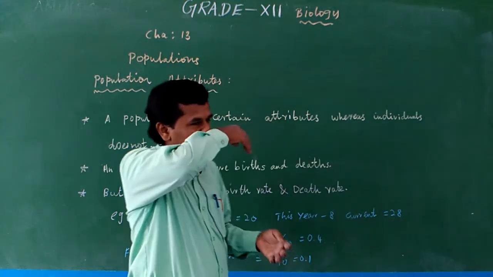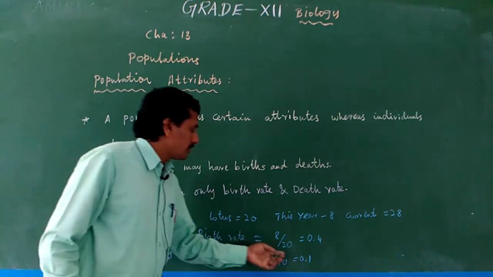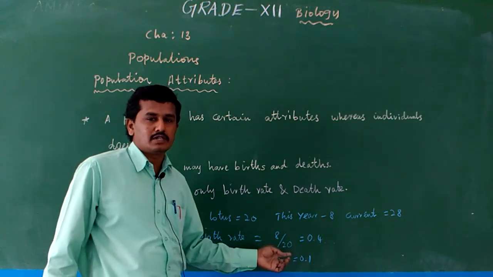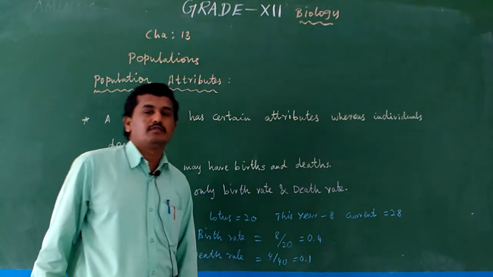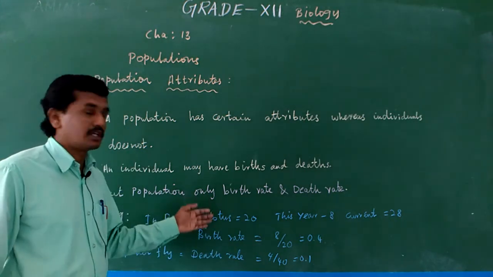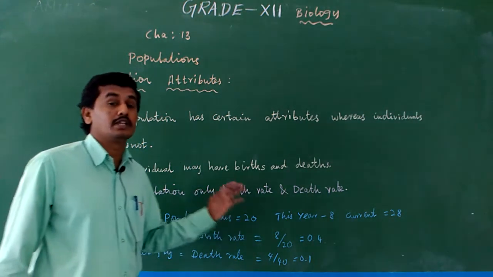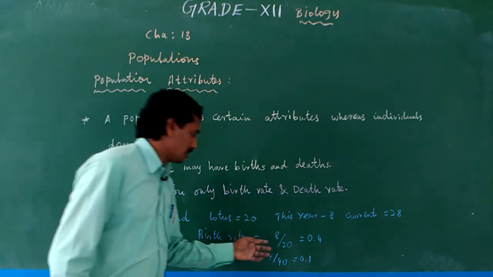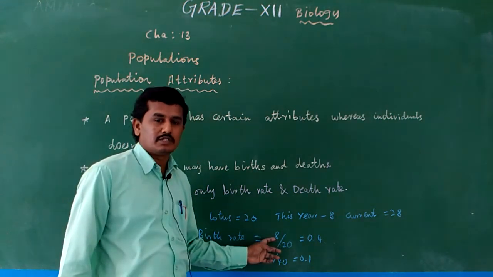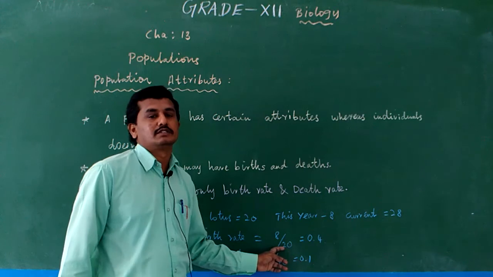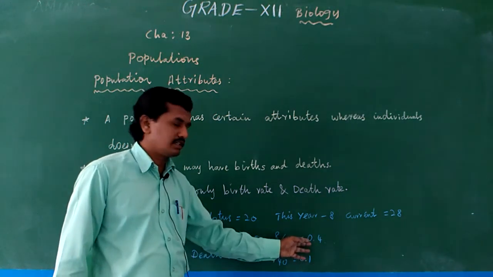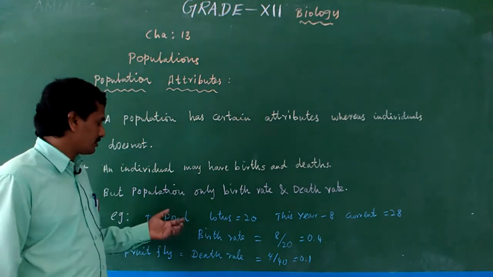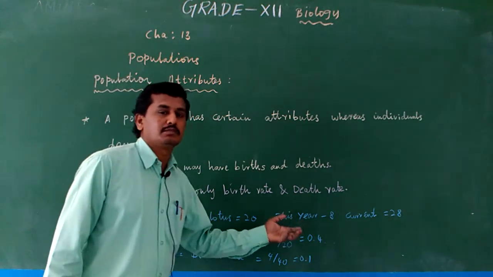How do we calculate the birth rate? 8 by 20. The newly added 8, but the already present population is 20. So 8 by 20 equals 0.4. It is the birth rate of the lotus population. To calculate birth rate, we divide the number newly added to the population by the already present population, and we get the current birth rate of that population. That is the lotus population's birth rate.